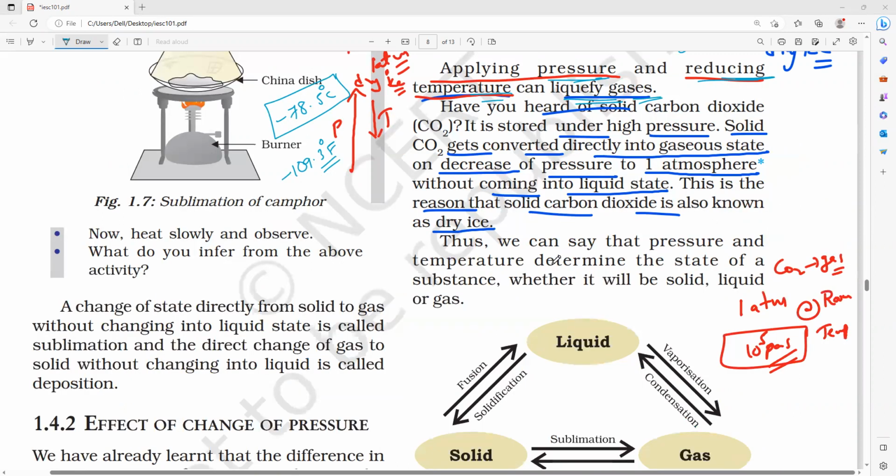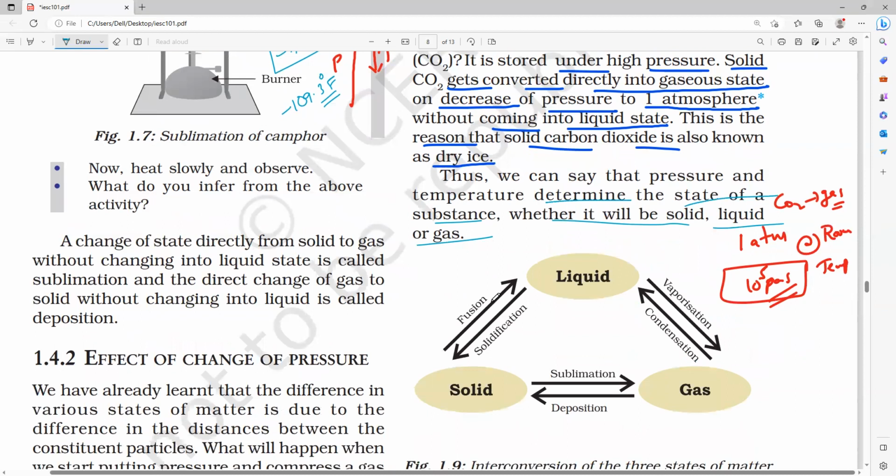So we can say that pressure and temperature determine the state of a substance, whether it will be a solid, liquid or a gas. But pressure has no much impact on solids and liquids because they have strong intermolecular forces and very little space. So who will show more impact of pressure? Gas. Yes. Everybody, write that point.